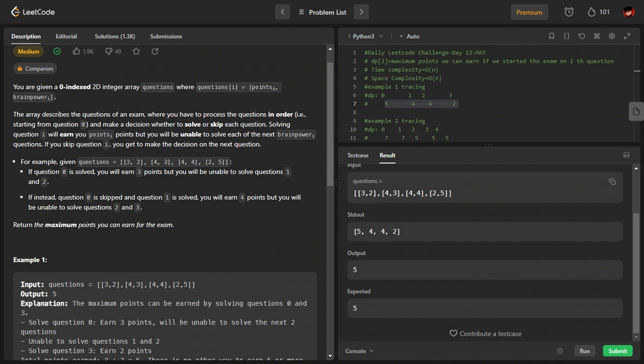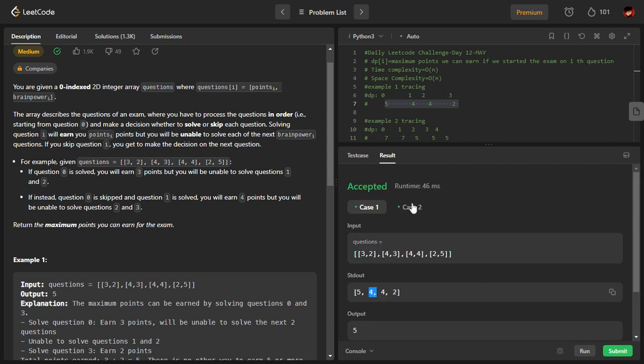And coming to this question, either I can skip these two questions and come to that, or I can solve this question. If I solve this question, I will get 3 points plus the best of this, which is 3 plus 2, which is 5. Or I can not solve this question and take the best of this. What is the best of this? The best of this is 4. Which is greater, 5 or 4? Definitely 5. So that is where it is coming from.